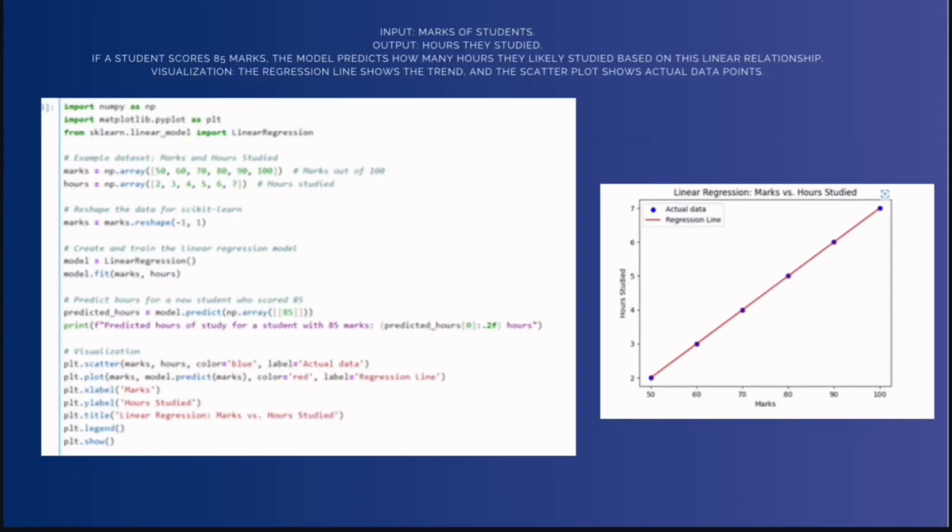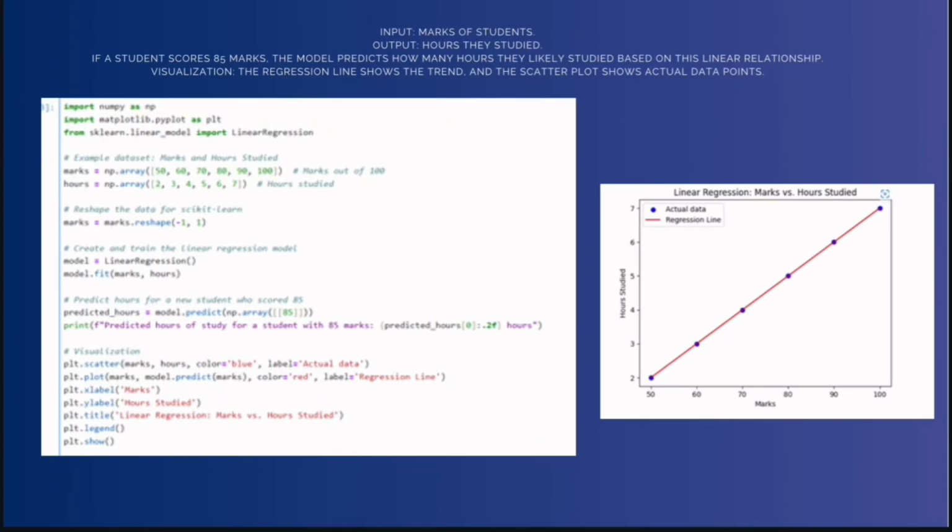A simple example of linear regression is the marks of a student based on the hours they studied. If a student scores 85 marks, the model predicts how many hours they likely studied based on this linear relationship. The regression line shows the trend, and the scatter plot shows the actual data points.